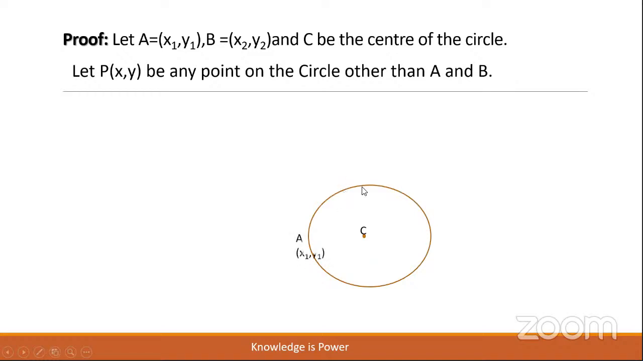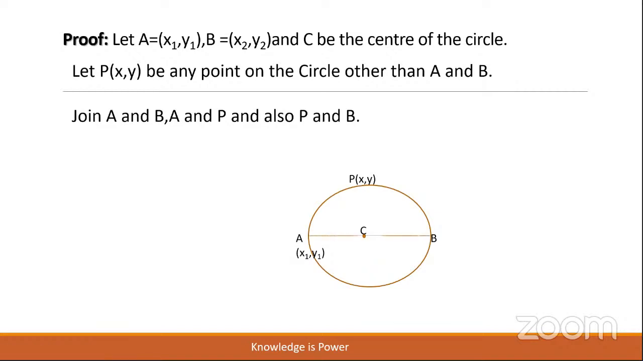Now, observe the diagram, children. We have A (x1, y1), B (x2, y2), and C is the center of the circle. C will be the midpoint of AB. And P(x, y) is any other point on the circle. Join AB, children. Join AP and PB.